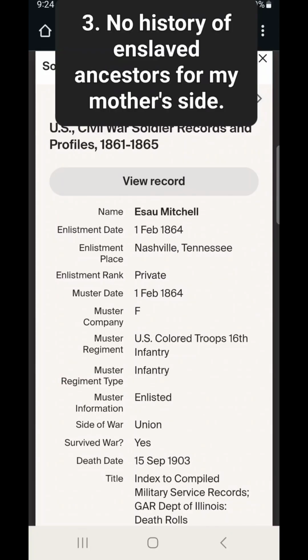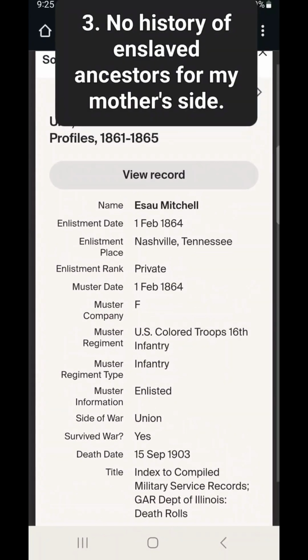So again, that's just to prove my final point that there's no history of slavery on my mother's side of the family. I showed you in the last segment that there was clear records of slavery on my father's side in the Indian Territory. The first record I showed was a slave record from 1860, showing that they didn't even name the slaves on the records that they have. They only gave their gender and age and who their slave owner was. So this right here, again, he was in the military for 4 years, and he fought on the side of the Union.